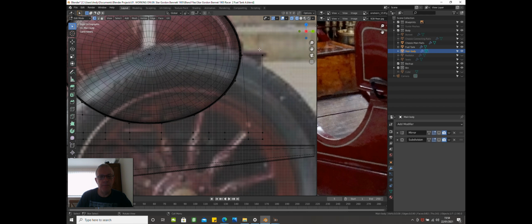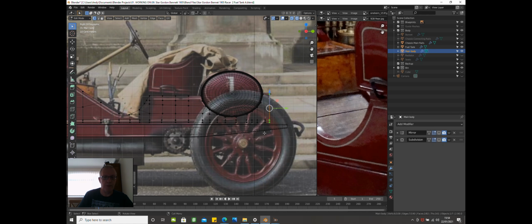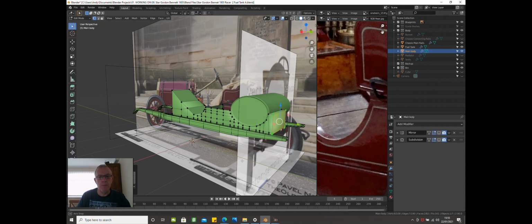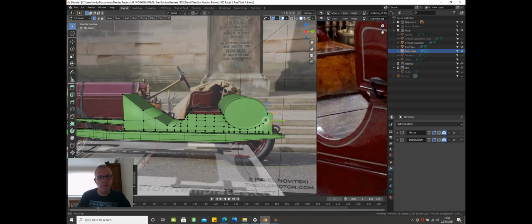So grab all of these, just move it across slightly. Excellent. Okay, so press Z, go into solid mode. There we are. So we've got the body aligned now.